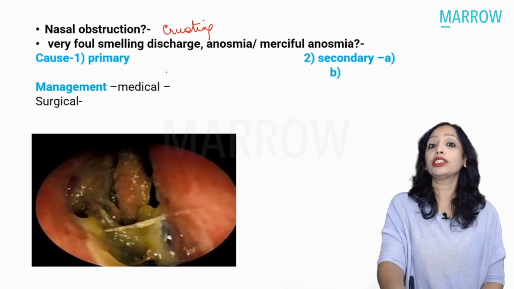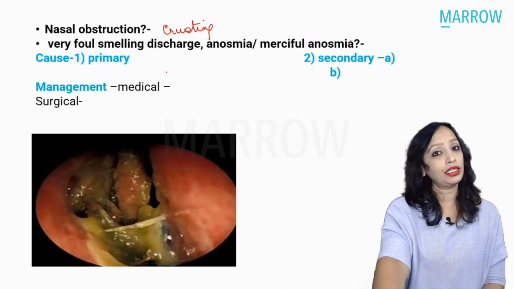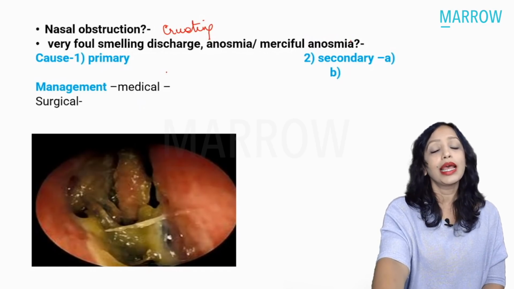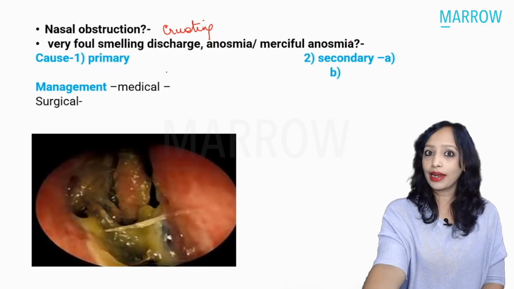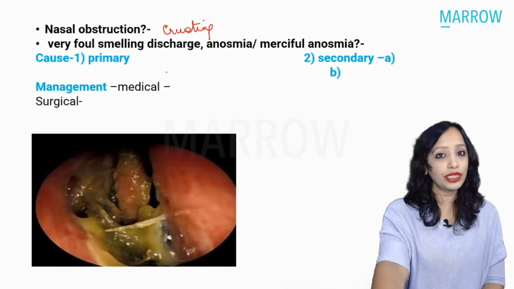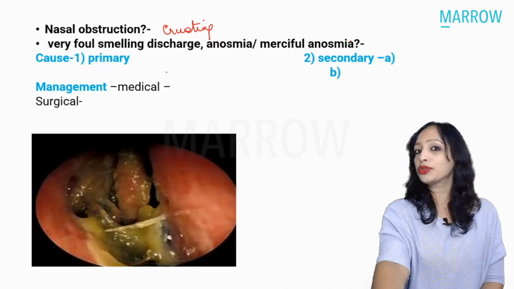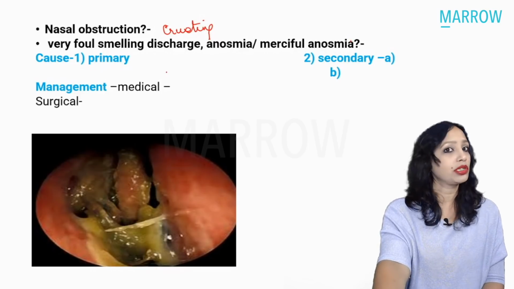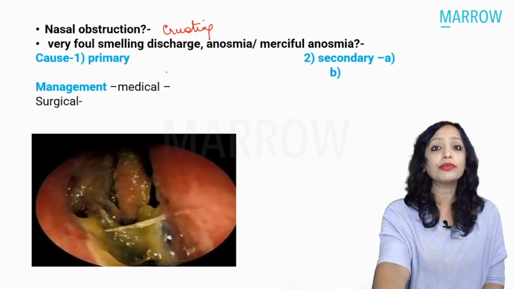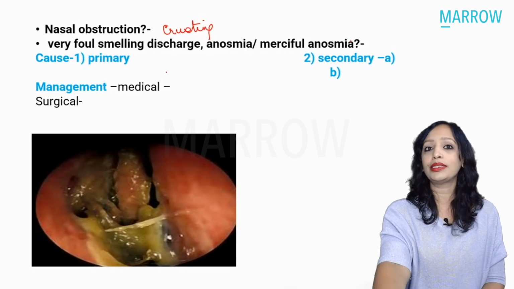And the cause has been asked. Two years back, the question was what is the organism, and the answer is Klebsiella ozaenae. Again, atrophic rhinitis was asked last year, so this is a very favorite question of your exams. There was a patient where a lot of resection of the inferior turbinate had been done, resulting in empty nose syndrome, and one of the choices was atrophic rhinitis.